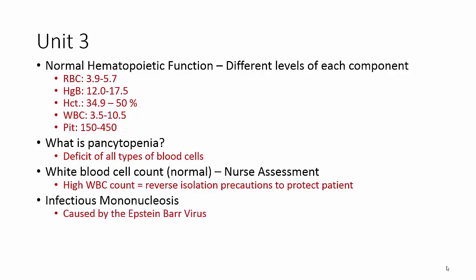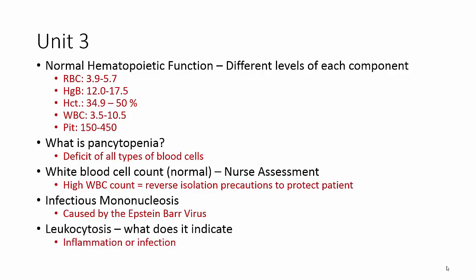Infectious mononucleosis, this is also known as mono. You need to know what causes it. It's caused by the Epstein-Barr virus. Leukocytosis, what does it indicate? Leukocytosis is an increase in white blood cell count. This could be that there's an active infection or inflammation present.